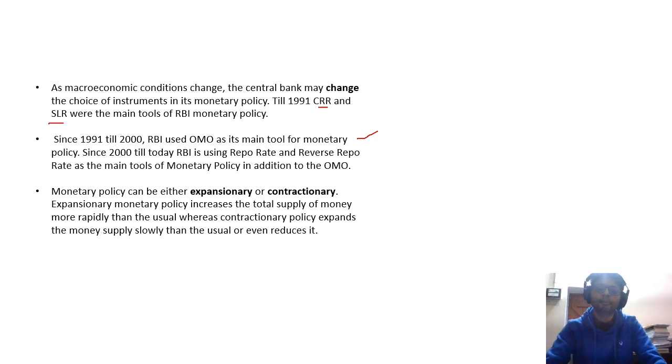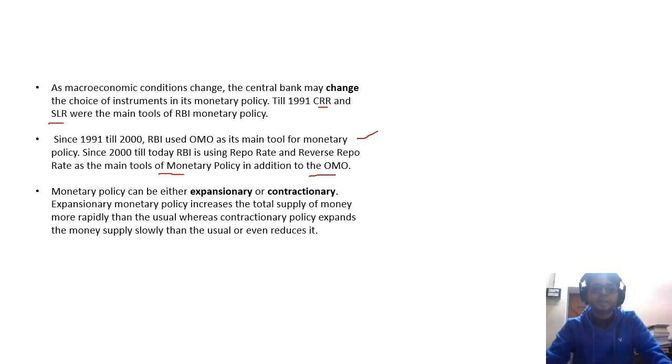After 2000, what happened? The major tool was monetary policy. The major tool of monetary policy was the reverse repo rate in addition to OMO. But generally, reverse repo rate and repo rate are used. The policy rates are used till now as an important monetary policy tool to combat inflation.